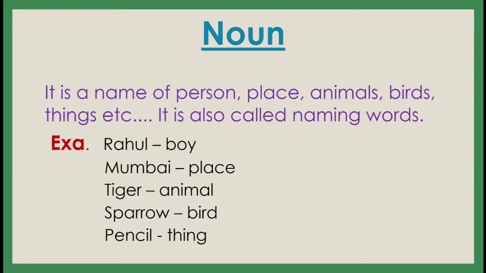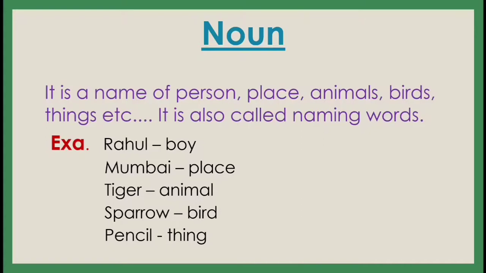See the example here. For example, Rahul. It is a name of a boy. You can also take any girl's name like Riya. Mumbai, place. So, see, Mumbai, it has a name. Understand? Like Kolkata. Then in our Gujarat, we can see Vadodara, Ahmedabad, Surat, etc. So every city has a name. So that is called noun, naming word. If you see any animal, every animal has a name.